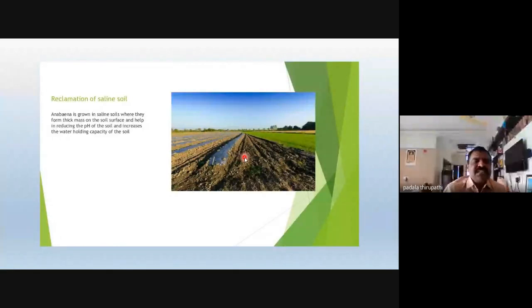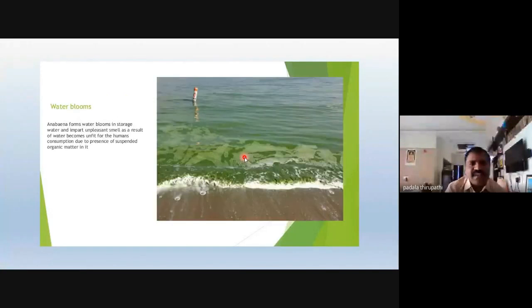So that's why Anabaena, the blue-green alga, is mainly used for soil fertility. And my dear friends, on the surface of ponds and stagnant water, we observe blooms, scum. These water blooms give an unpleasant, foul smell on the surface of the water, just because of this blue-green alga.